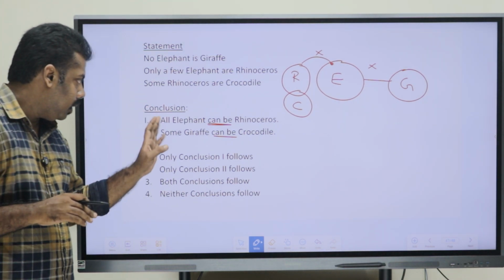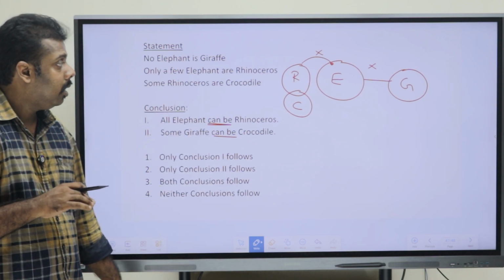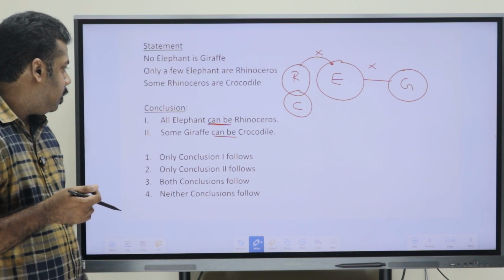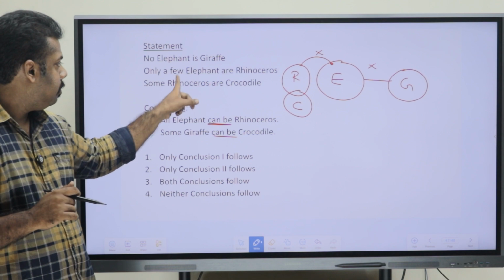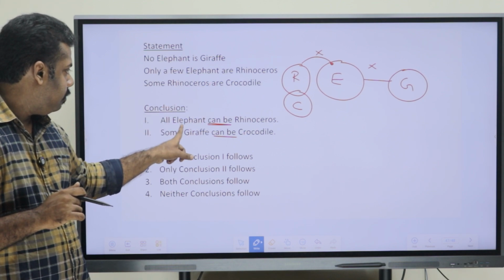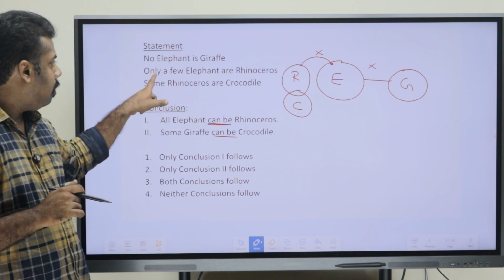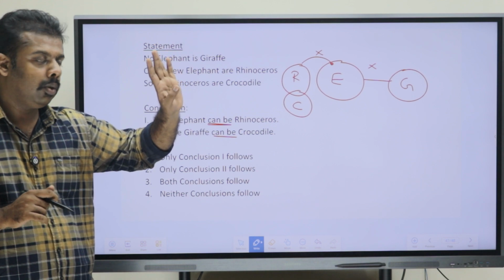So, first we can just look at it. Conclusion 1 says all elephant can be rhinoceros. So, is it possible or not? That is what we have to look at. We know that only a few elephants are rhinoceros, that we know.